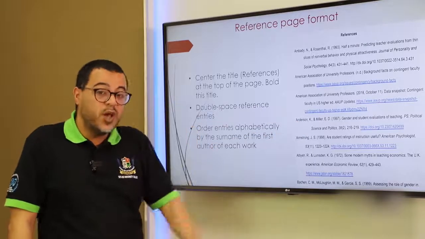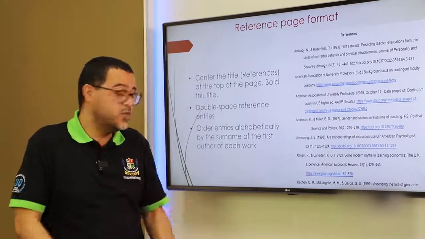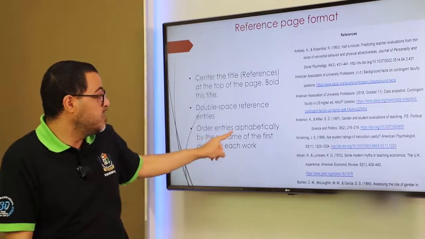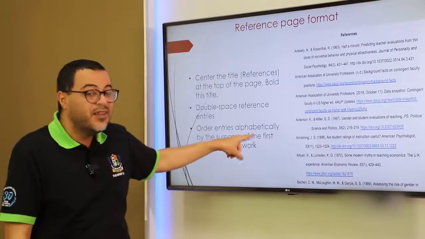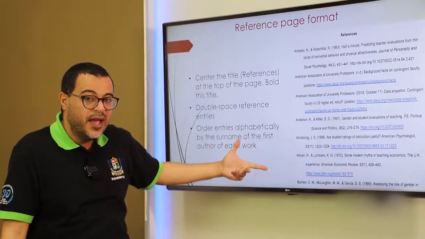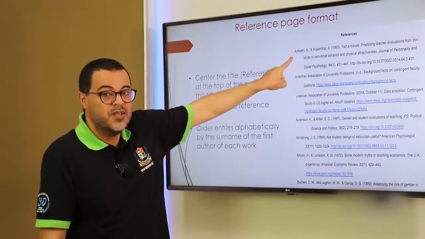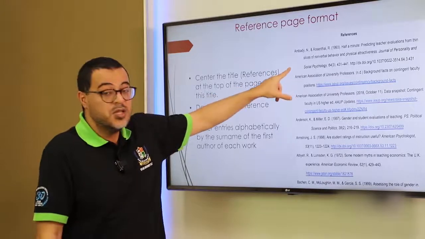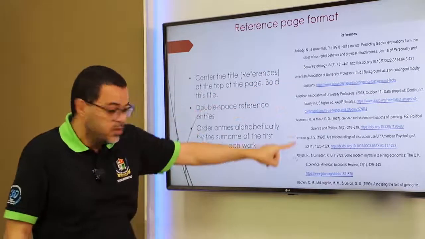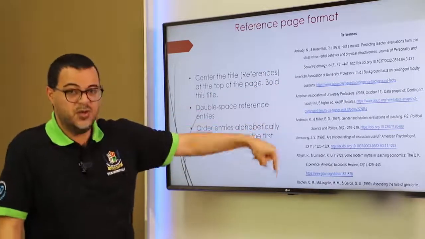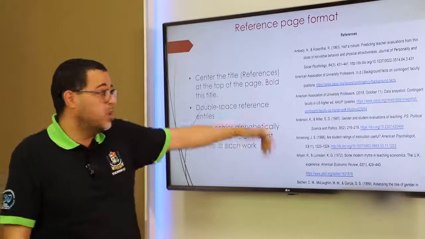Number three, which is very important, and students don't pay attention to this, is the order of entries. It should be alphabetical. What do you mean by that? The family name, because this is a family name. That's Ambadi, a family name. So Habush should not be here. Habush should be down with the H. So it should be in alphabetical order.